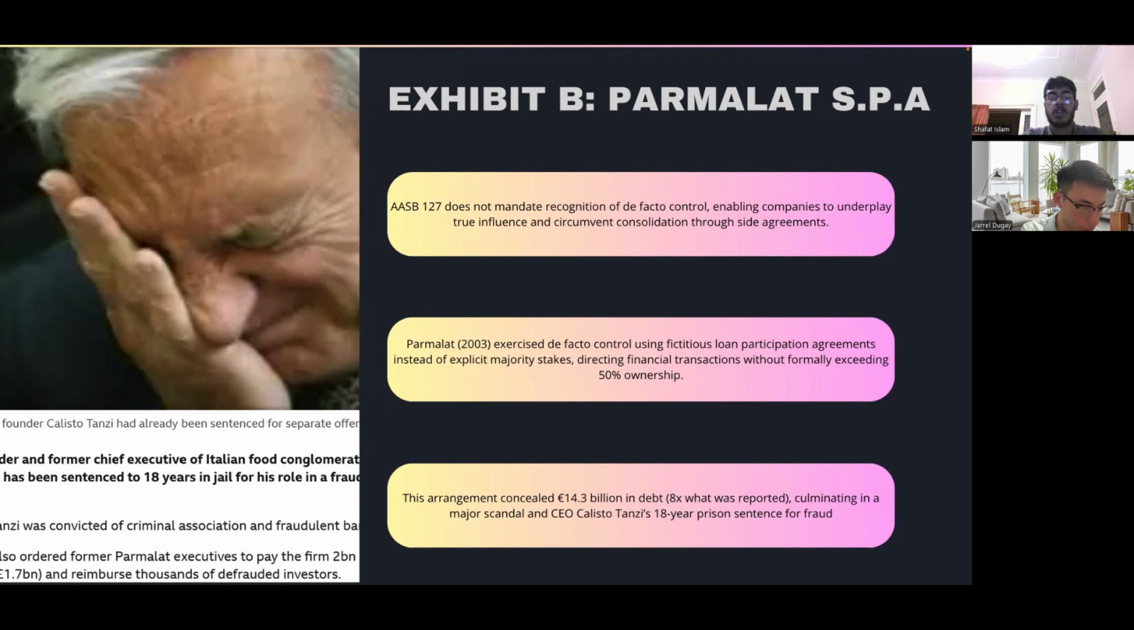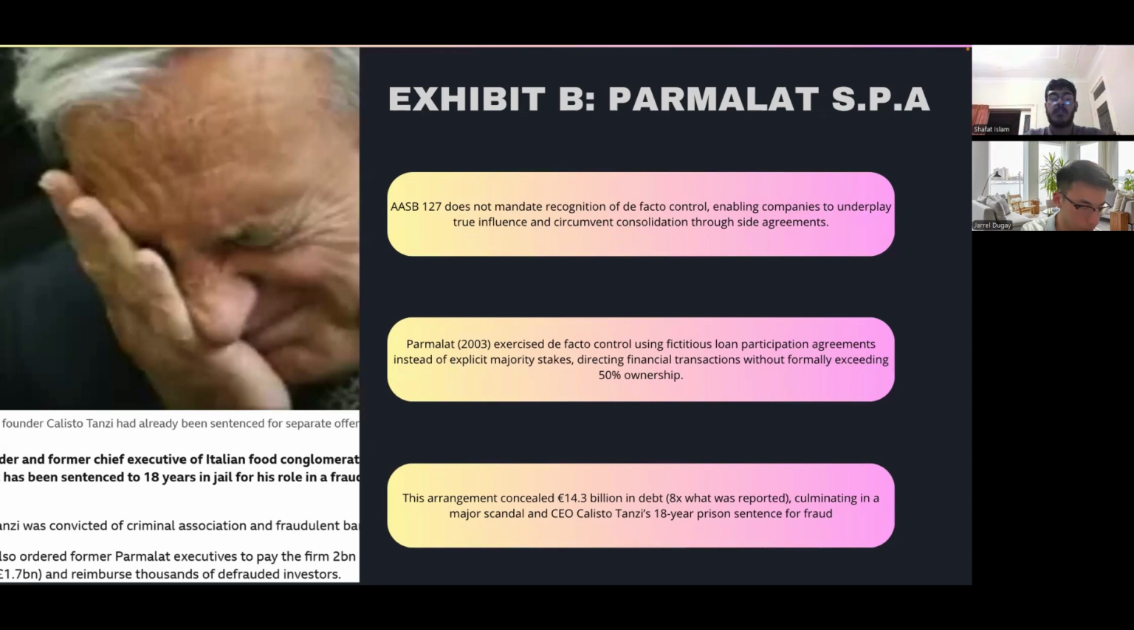They would do this by disassociating themselves from the offshore companies by selling them to American citizens with Italian surnames, only to repurchase them later. This structure helped them hide 14.3 billion euros in debt until the scandal finally came to light, in which their debt was actually 8 times what they had claimed, and CEO Calisto Tanzi was sentenced to up to 18 years for criminal association and fraudulent bankruptcy.